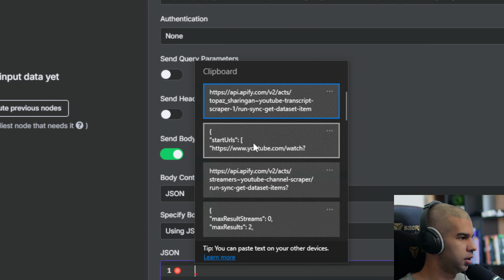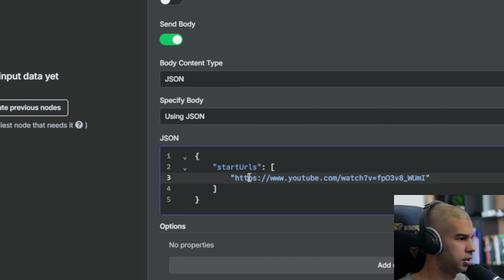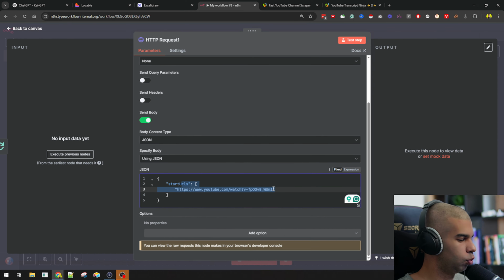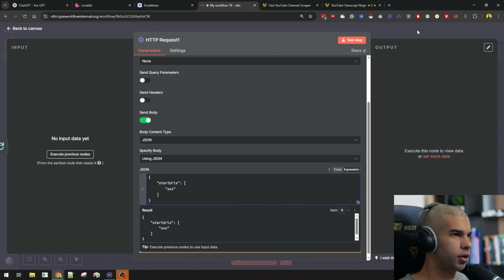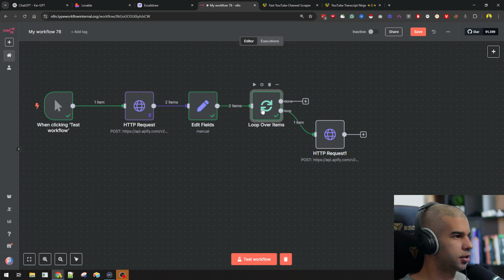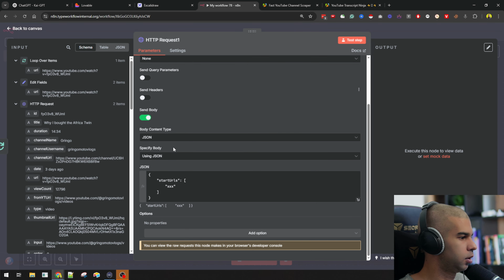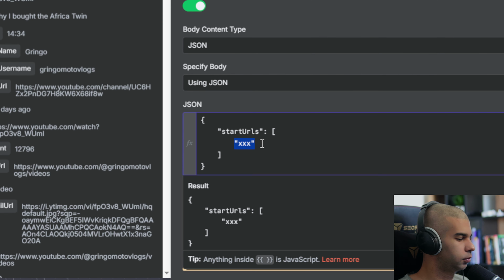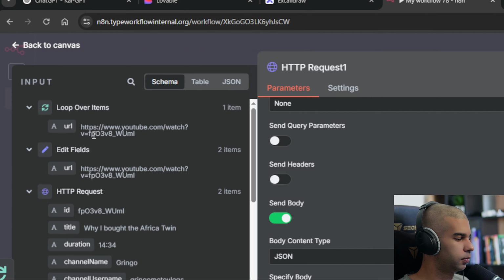And I'll paste the information I had here. And here, I have a random video URL. In this case, we will need to replace this with the information that's going to come through from the previous node, right? So if I hit that step there, I get some data coming in, and we'll want to replace this right here with this right here.